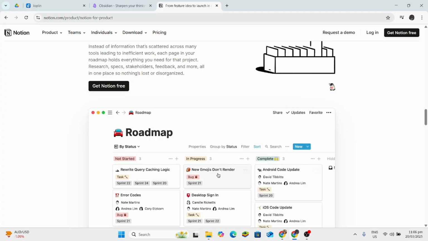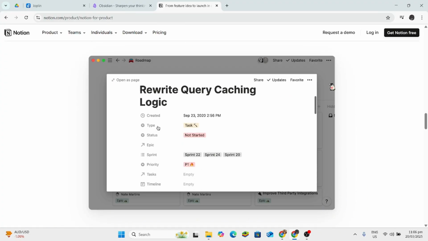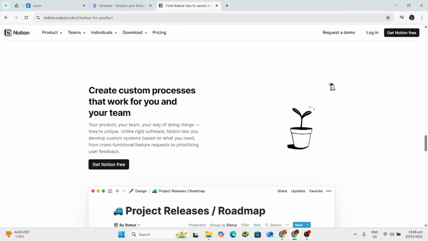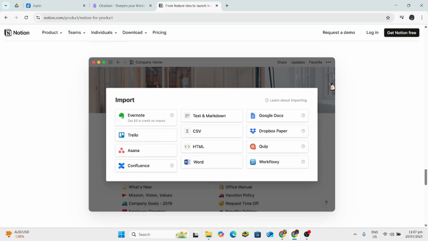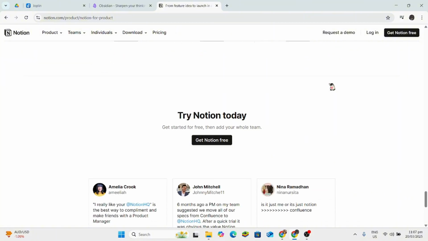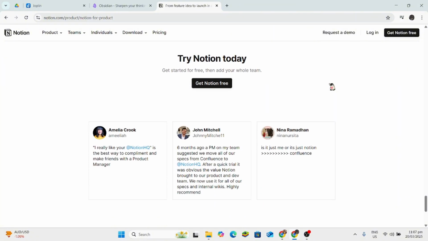So, in comparison of the three, choose Joplin if you value privacy and markdown, and choose Obsidian if you need advanced linking and local storage. Lastly, choose Notion for collaborative and versatile project management. And in conclusion, for personal, privacy-focused notes, Joplin wins. For knowledge management, Obsidian shines. While for collaboration and project management, Notion is the best.